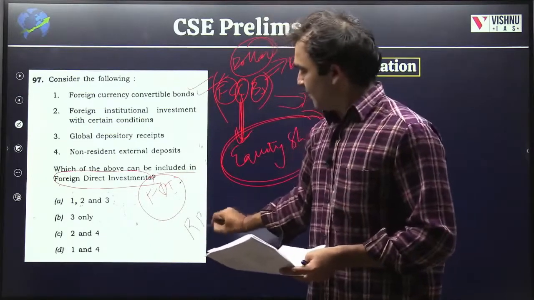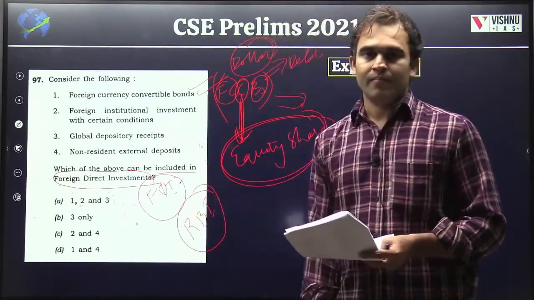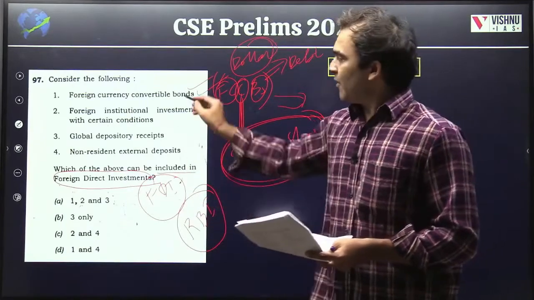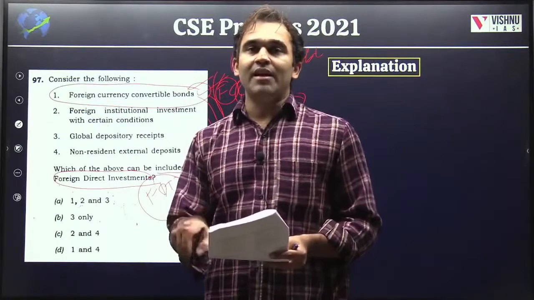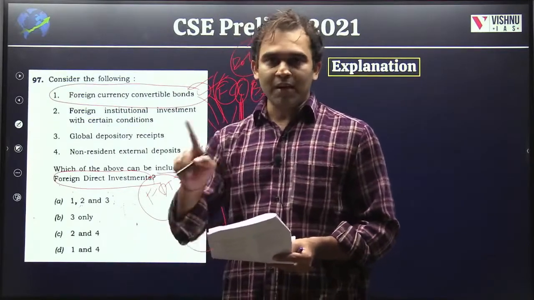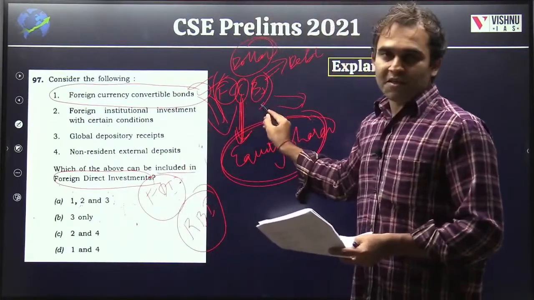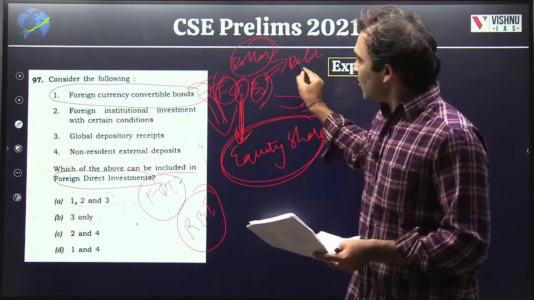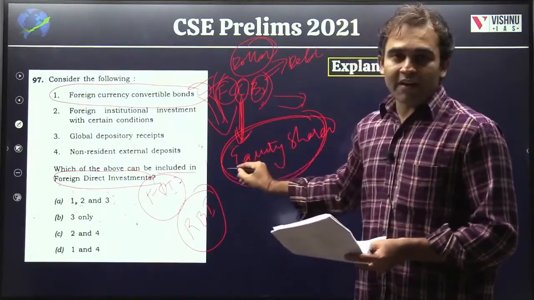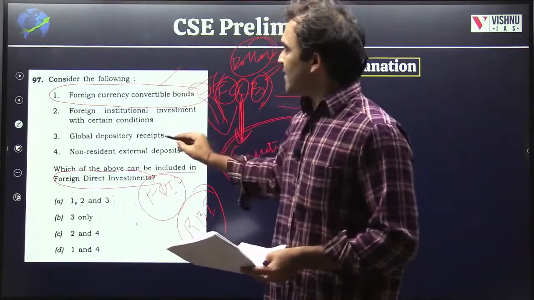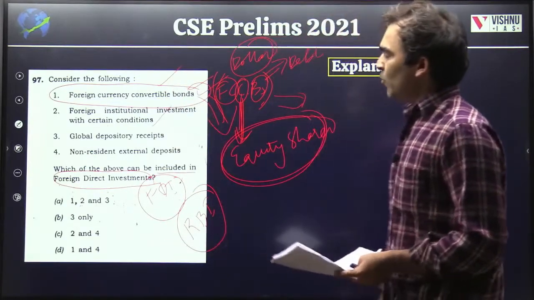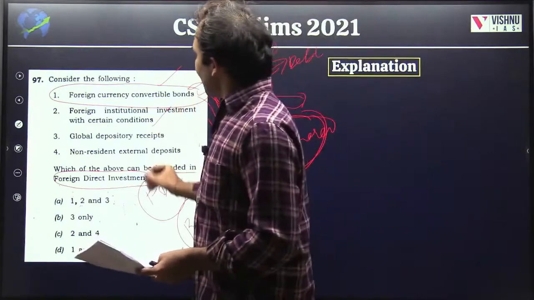RBI has said that FCCBs are considered to be FDI into the country. Why? Because of the very nature of FCCBs. Though it is a debt instrument, it can become an equity instrument later on. It can be convertible. Hence, it is treated as FDI. Then second, foreign institutional investment with certain conditions.